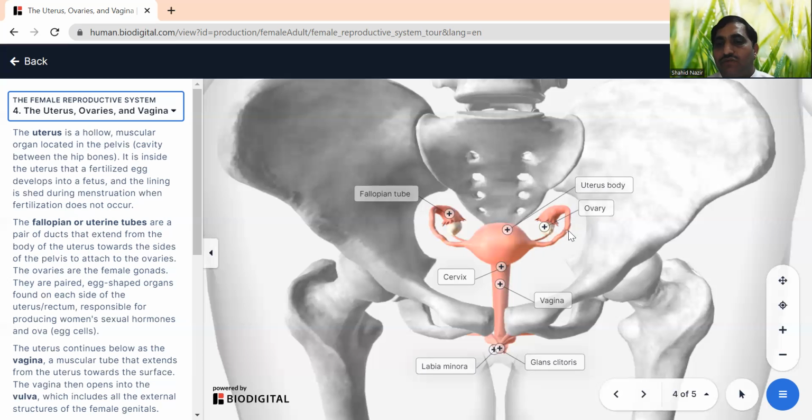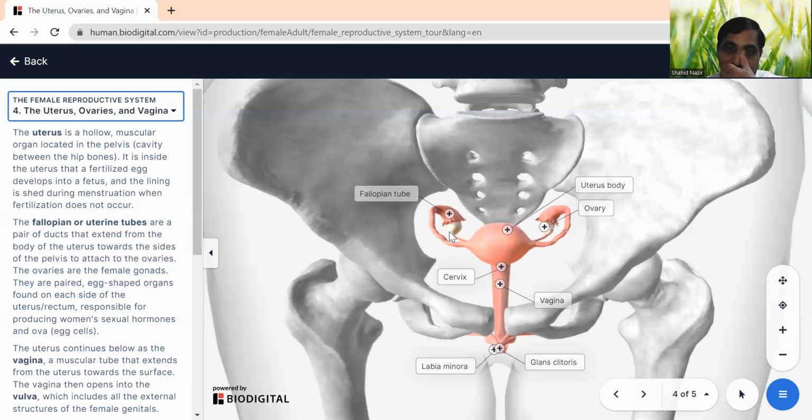While this happens, the uterus is making itself ready to receive the fertilized egg. But if there is no sperm, the egg will not be fertilized, and the uterus has to recondition itself. So all the lining will be removed from the uterus in the form of menstruation at the end of the month.